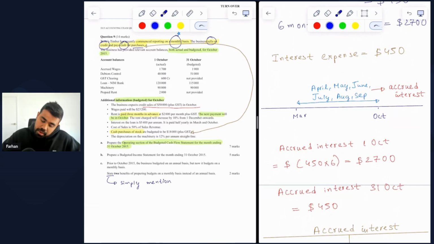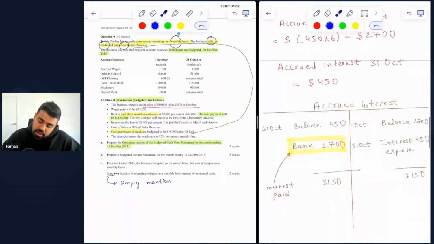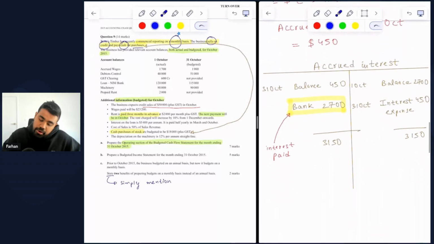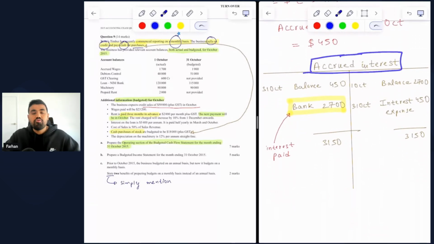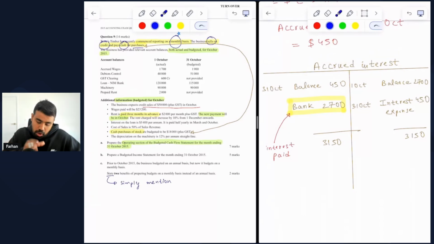Now, let's prepare the ledger account for accrued interest. Accrued interest is a liability account because this refers to interest that we haven't paid yet. So this is a present obligation for the business for any benefits it has taken, which is the loan. Because this is a liability account, the opening balance should always be on the credit side, and the closing balance should always be on the debit side.